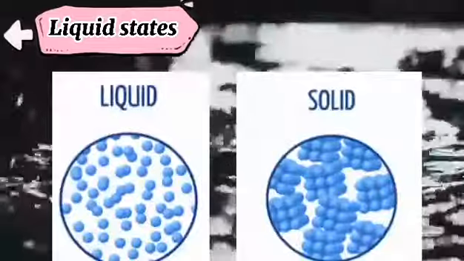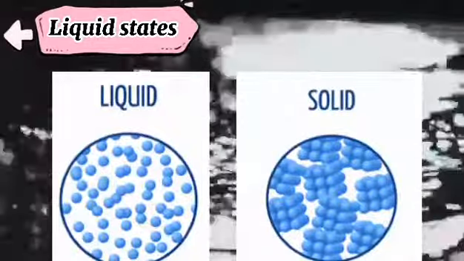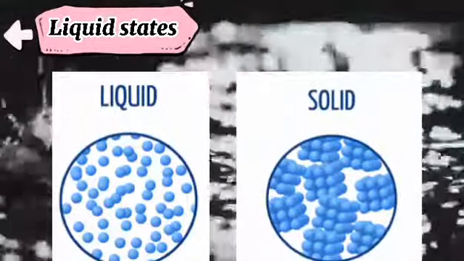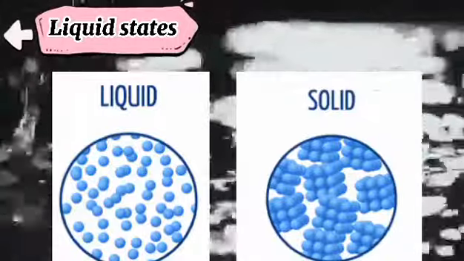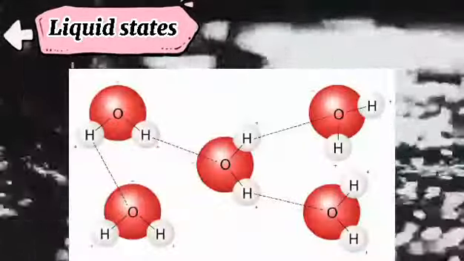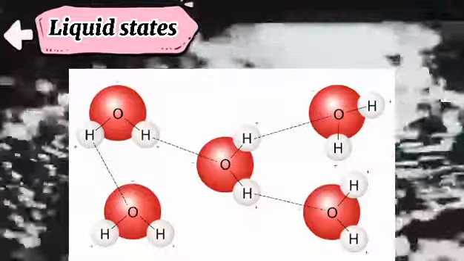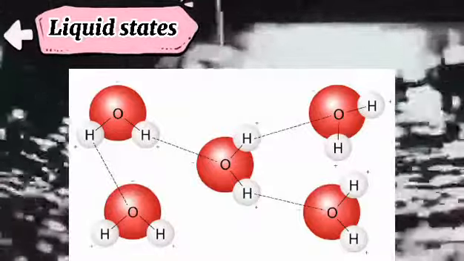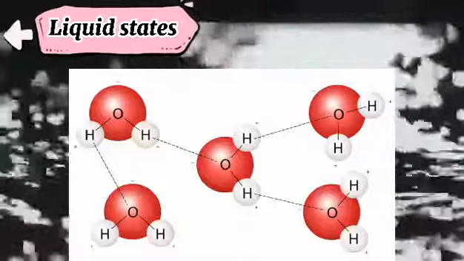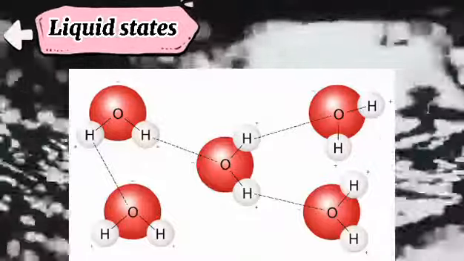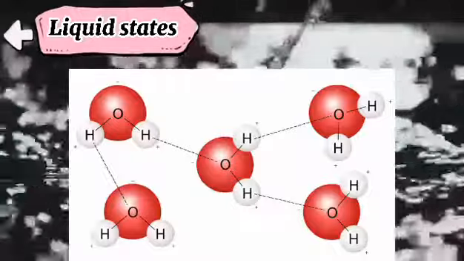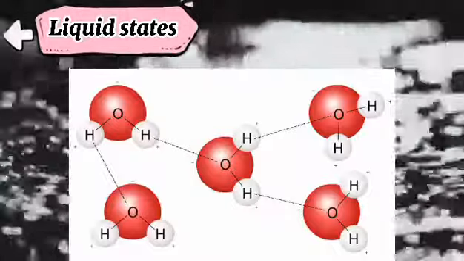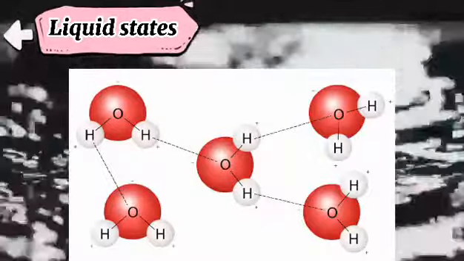Liquid water moves around quicker than a solid, enabling the molecules to form fewer hydrogen bonds, resulting in the molecules being packed more closely together. Each water molecule links to 4 others, creating a tetrahedral arrangement.